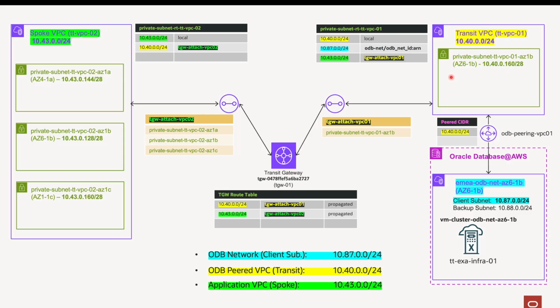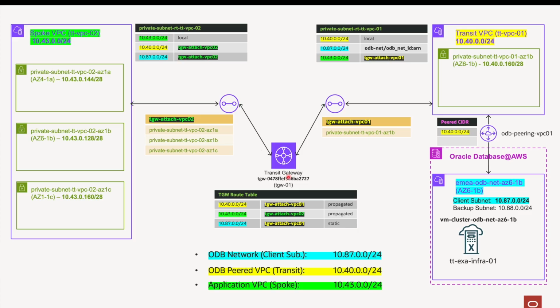The remaining task is to route traffic from the spoke VPC all the way to the ODB client subnet. And to complete the forward path, we need to add two routes. First, in the spoke subnets route table, we need the route to the ODB client subnet through this transit gateway attachment.